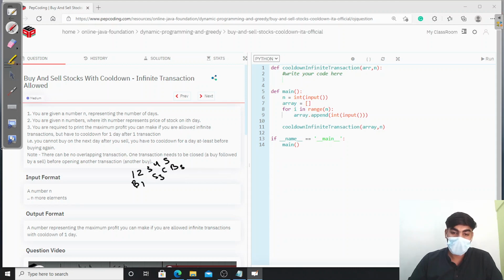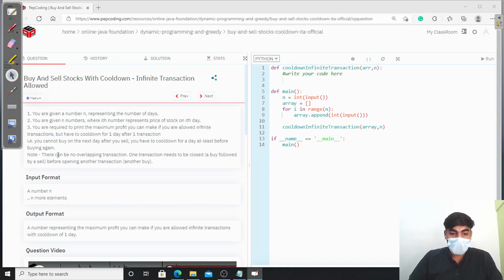You can understand what I say here. I cannot buy after completing one transaction. So after completing one transaction, I have to take a cool down, which I am taking here. After the cool down, I am buying on the fifth day. You cannot buy the next day after you sell. I already discussed what is written here.